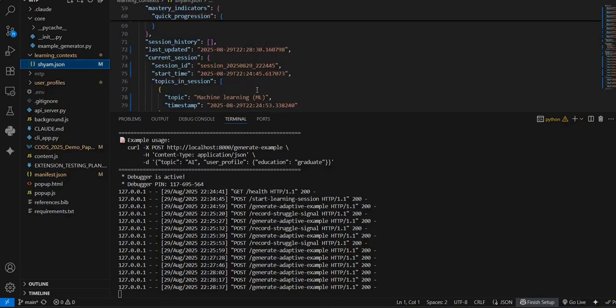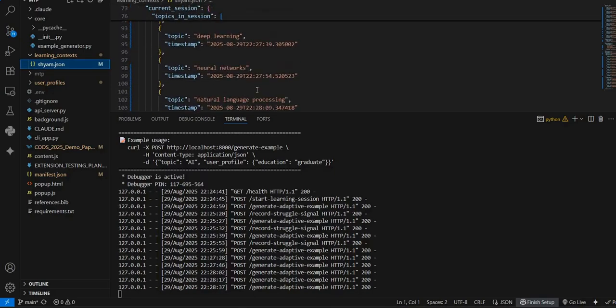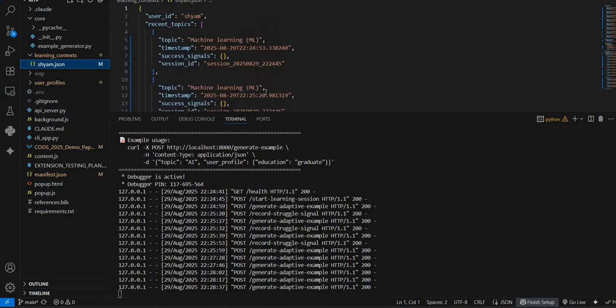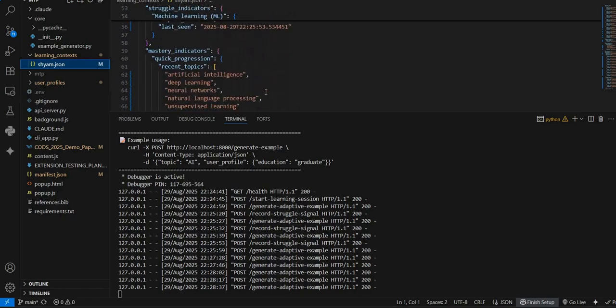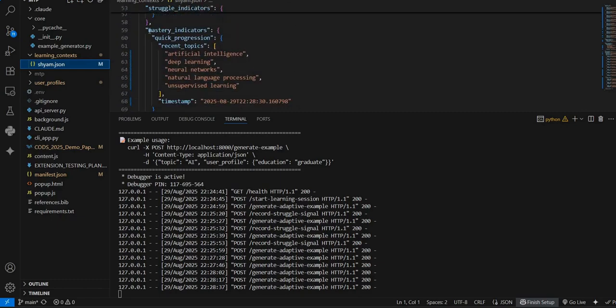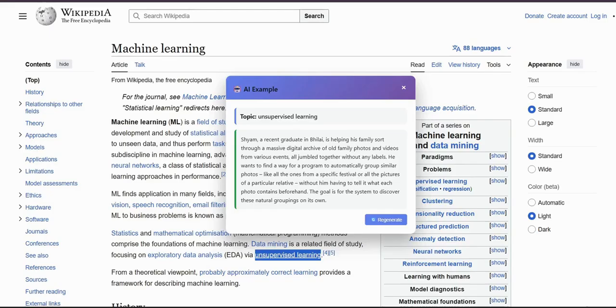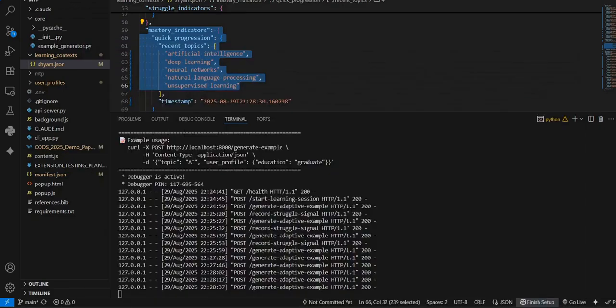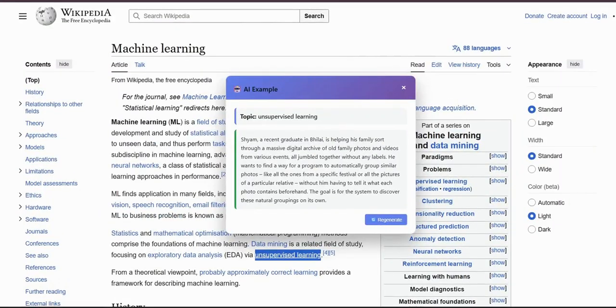Now, as we can see here, it would be updated. The topic is struggle signals, and now we can also probably see the mastery indicators. This means that the user is adapting at a faster rate. Thus, the examples will be more vivid in nature and more enhanced as compared to the primitive examples that we were getting earlier.